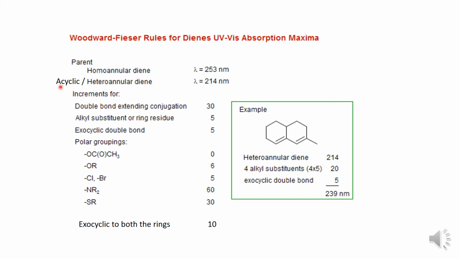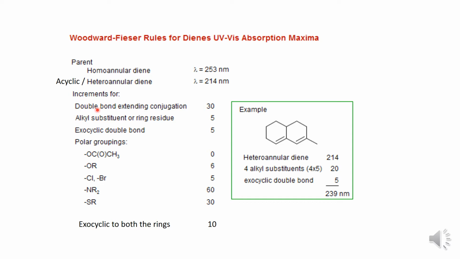Now if the compound is acyclic or it is having a heteroannular diene system, then the basic lambda value will be 214 nanometer. After getting the idea about the basic lambda max values, we can add increments according to the situations present in the compound.